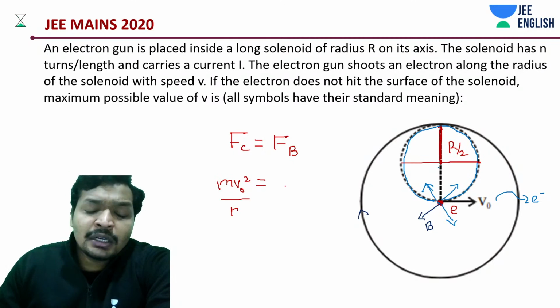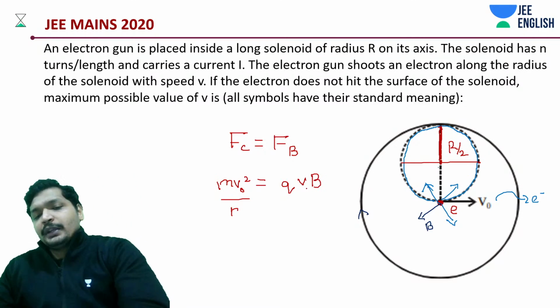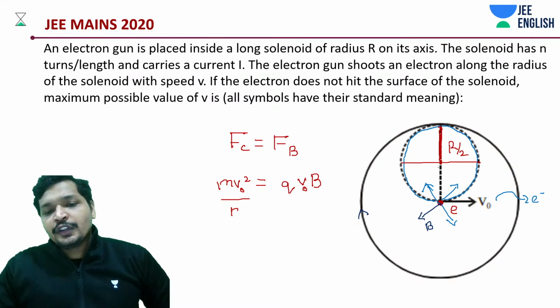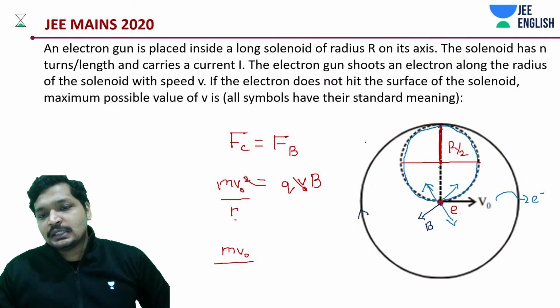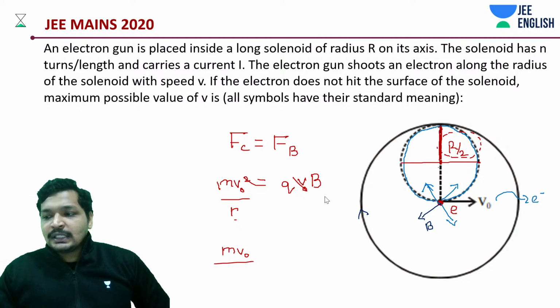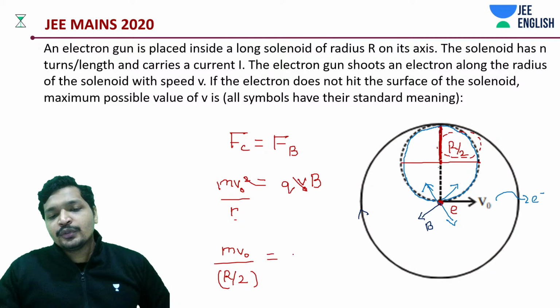Smaller, I'm writing it down as smaller, is equal to q into v into b. V naught also gets cancelled out. What do we have? M into V naught divided by R. This R is nothing but R by 2, right? That's it. So this can be written as M into V naught divided by R by 2 is equal to Q into B, right?